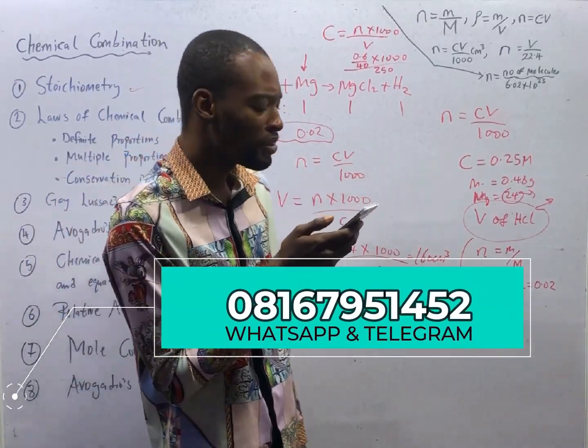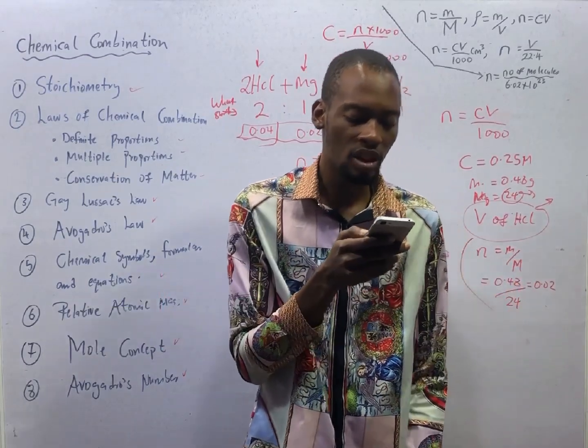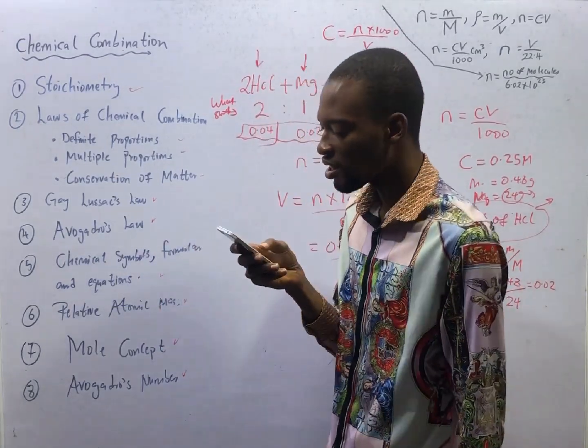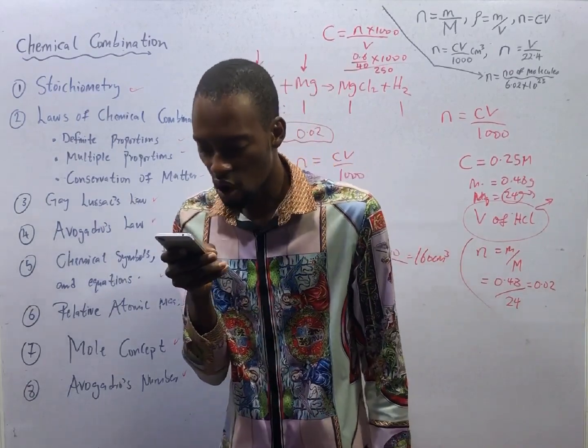Oxygen in air can be removed using alkaline pyrogallol. That is what we use to remove oxygen. Option C is the correct option.